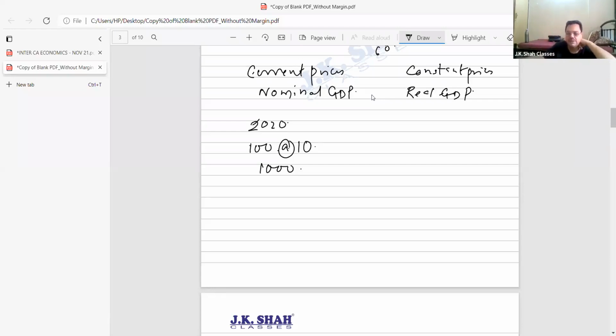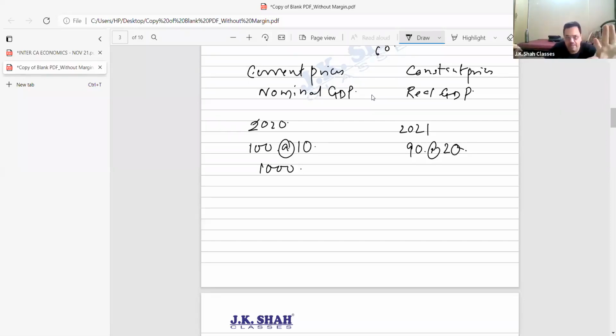Understand the first point? Yes. Second point. Suppose in the year 2021, the goods produced in the country is 90 kg, and the price of the good in 2021 is 20 rupees.